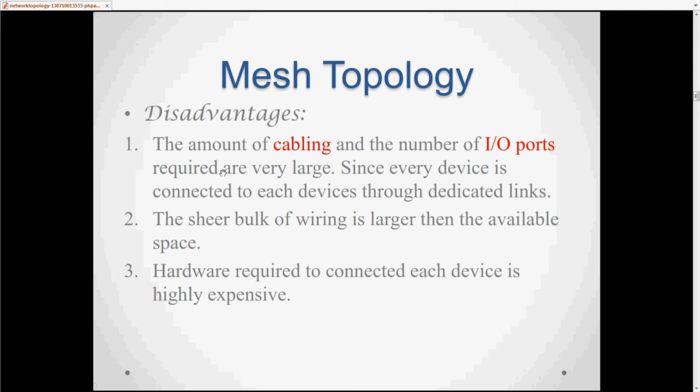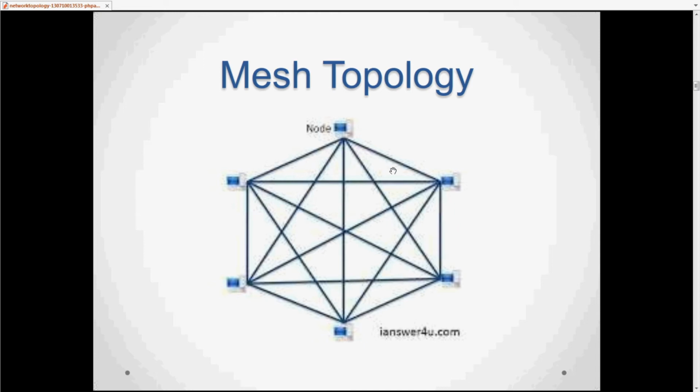What is the disadvantage of mesh topology? The amount of cabling and the number of input output ports required are very large. Since every device is connected to each device through a dedicated link, in this mesh topology we require a lot of cabling. You just see that there are a lot of nodes, each and every node is connected to each and every device, so we need a lot of cabling.